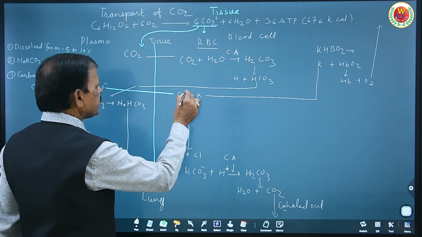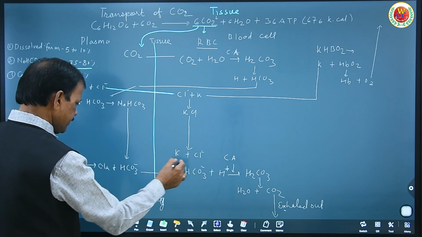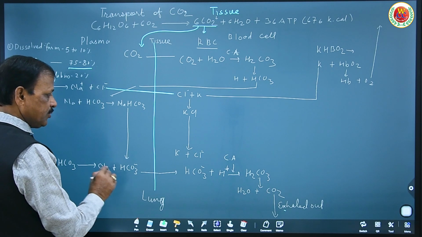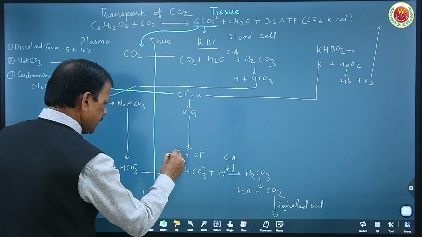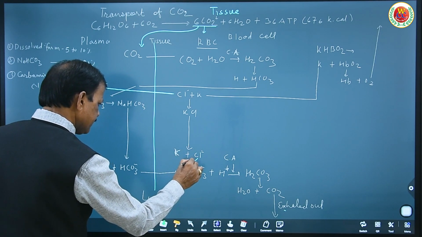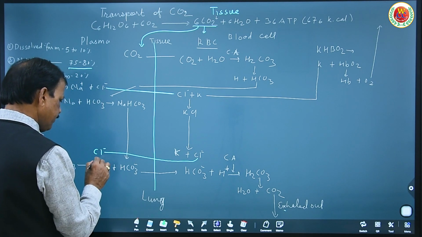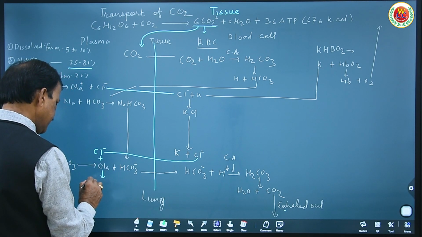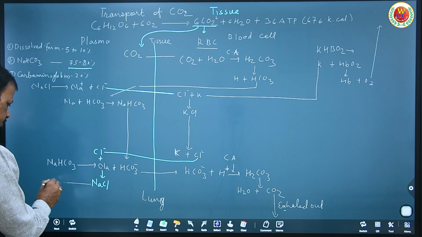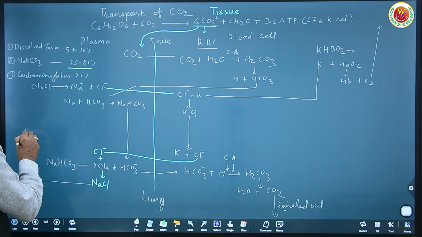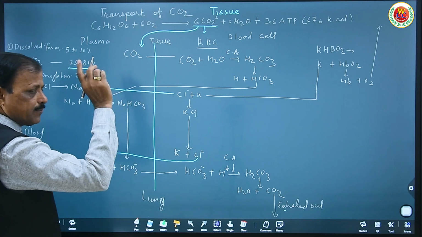Now that Cl which was transferred inside the RBC now comes out to combine with sodium once again, and this Cl transfers again out into the plasma to combine with Na to form NaCl, and again this NaCl will transfer through blood to the tissue site once again to have the same process.